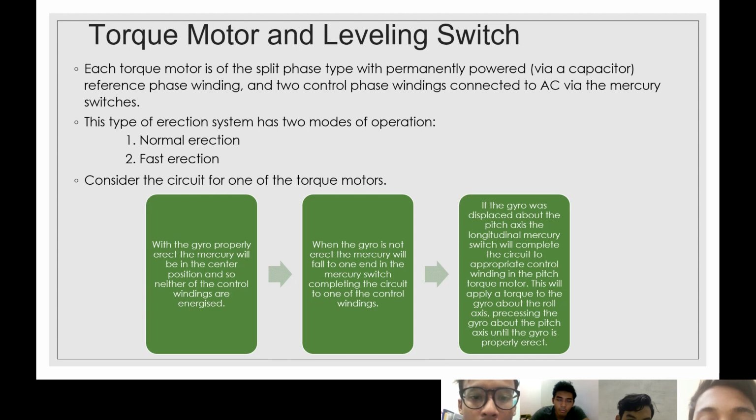And the last process is, if the gyro is displaced about the pitch axis, the longitudinal mercury switch will complete the circuit to the appropriate control winding in the pitch torque motor. This will apply a torque to the gyro about the roll axis, precessing the gyro about the pitch axis until the gyro is properly erect.